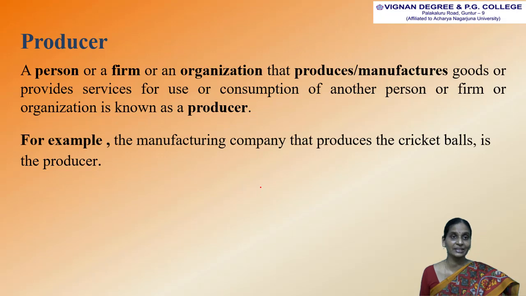First, we have to define what a producer is. A person or a firm or an organization that produces or manufactures goods or provides services for use or consumption of another person or firm or organization is known as a producer. For example, the manufacturing company that produces the cricket balls is the producer.